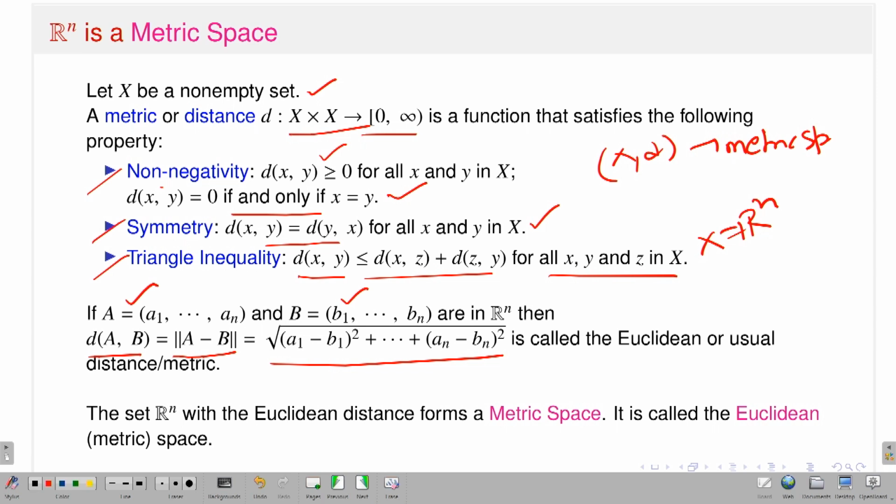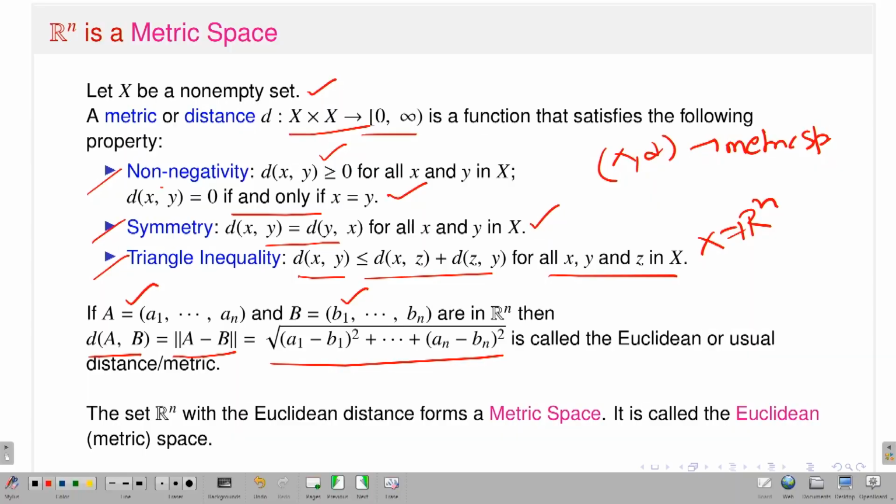That means you take the coordinate-wise differences a1 minus b1, a2 minus b2, ..., an minus bn, square them, sum them up and take the square root. So it is the square root of (a1 minus b1) squared plus (a2 minus b2) squared, and so on up to (an minus bn) squared. This is called the Euclidean distance in Rn. So once I have the set X equal to Rn with this distance, one can check that Rn becomes a metric space.